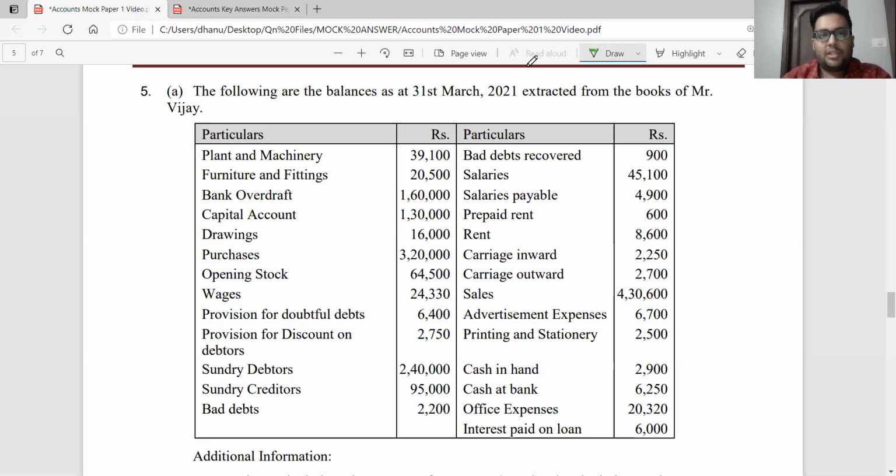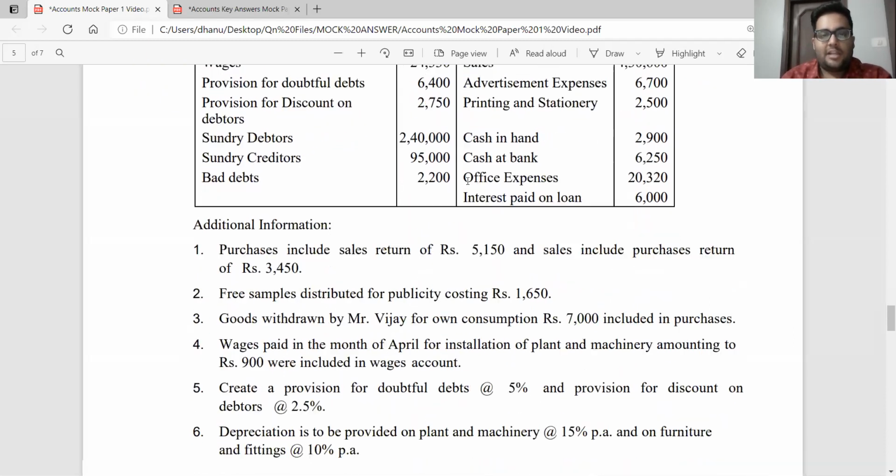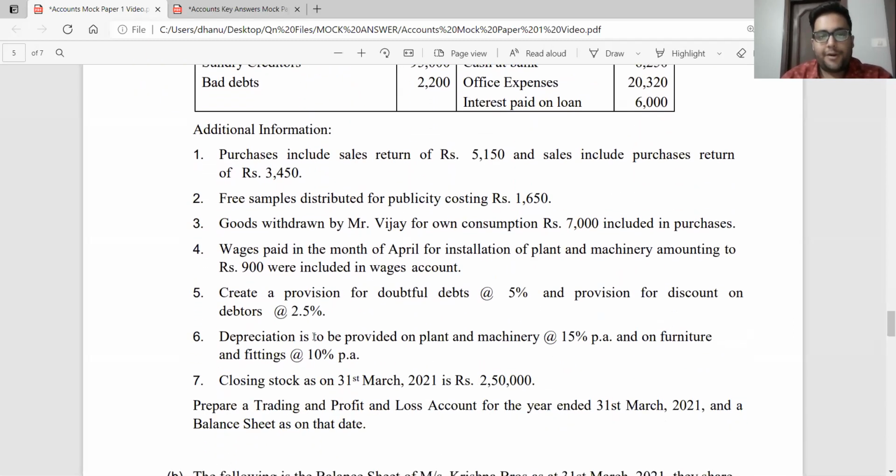Now, coming to question number 5A, the following are the balances as at 31st March 2021 extracted from the books of Mr. Vijay. So we have a few ledger balances given to us. And then additional information, there are a few points. And then they finally go to say, prepare a trading and profit and loss account for the year ended 31st March 2021 and a balance sheet as on that date.